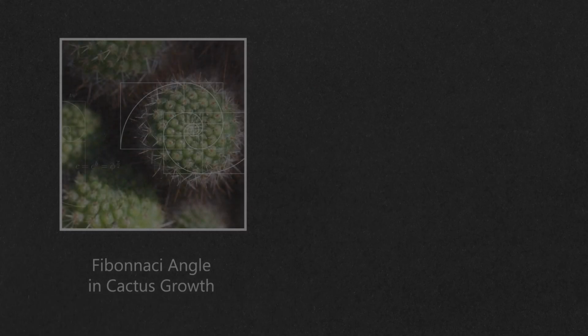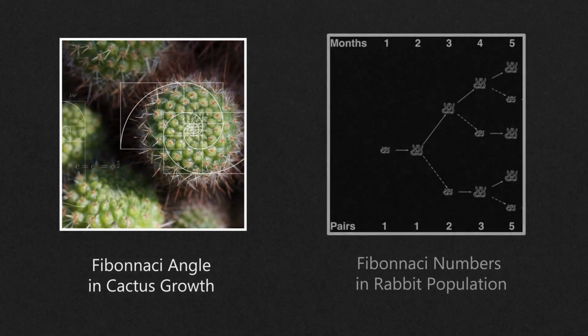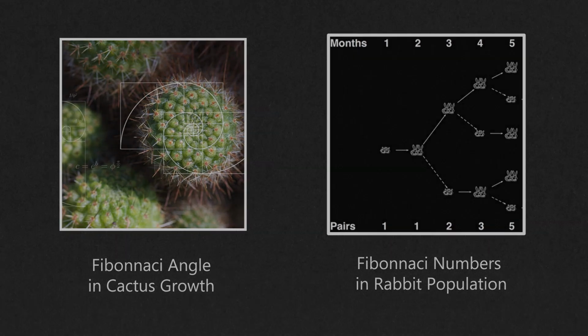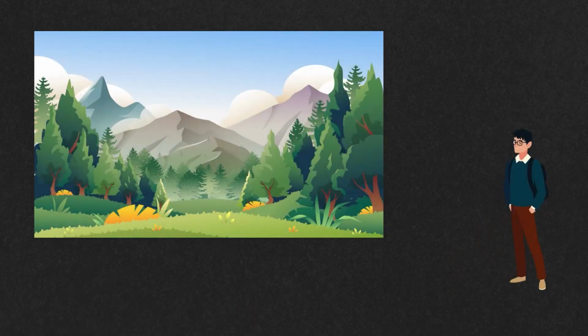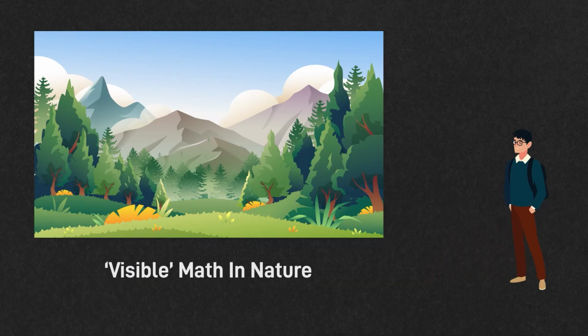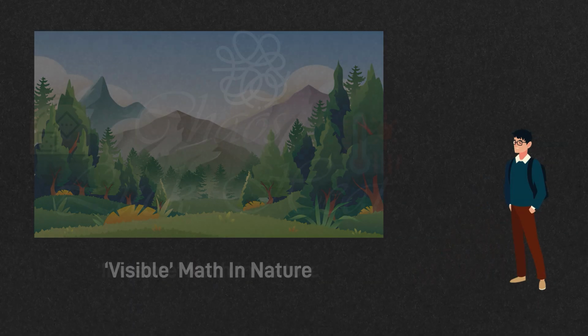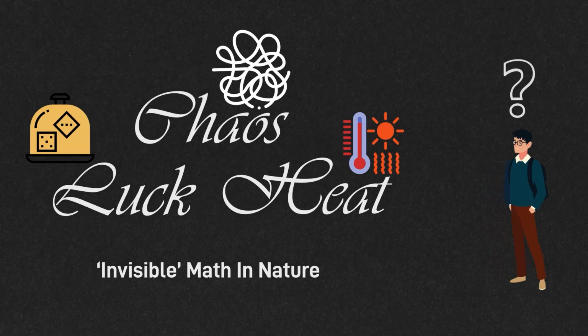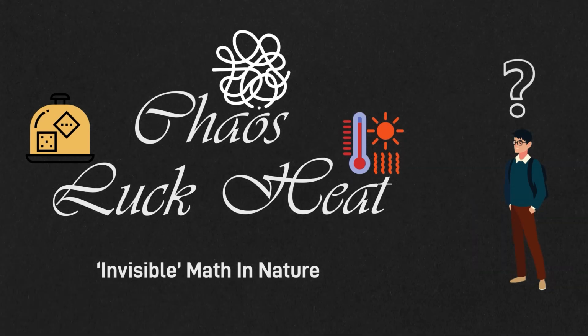Hi! In our class in GED102, we saw how math manifests itself in the growth of plants and the reproduction of animals. What we've discussed so far is how math manifests in the visible world, what we can see, but we didn't really touch on stuff that is invisible to us, things we can't see, such as chaos, heat, and luck. How does math play into that?